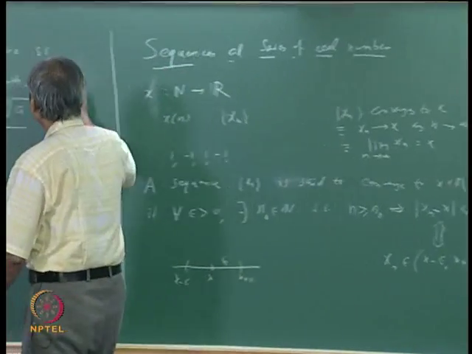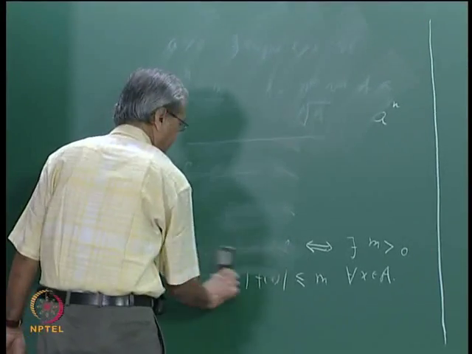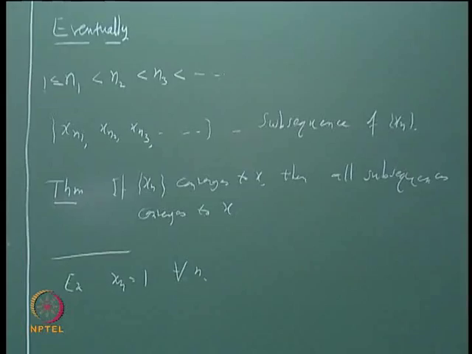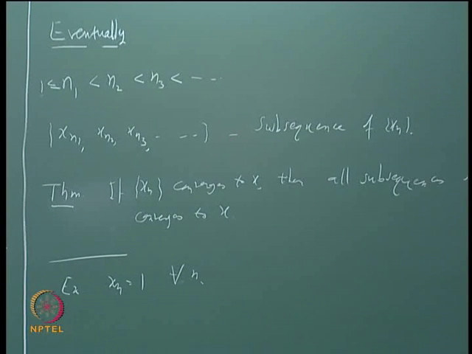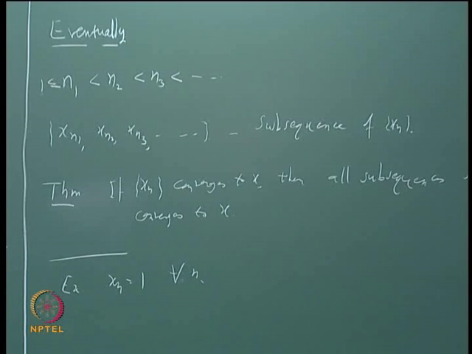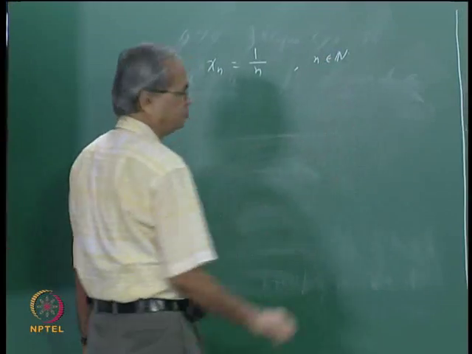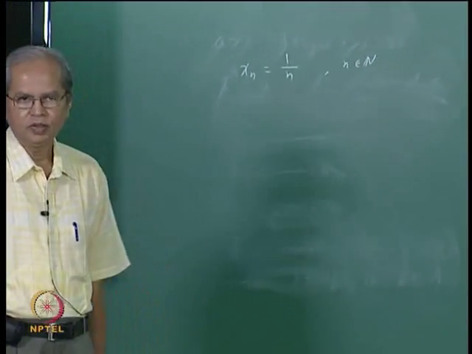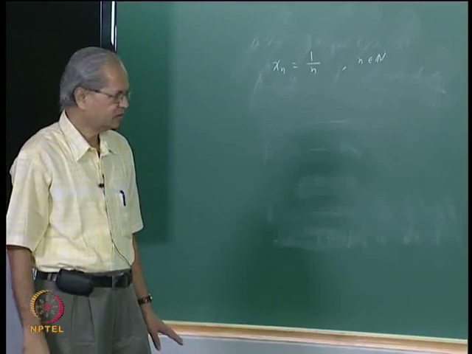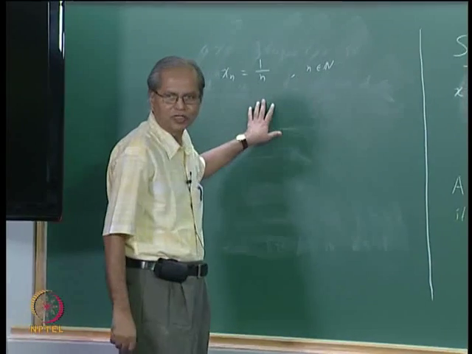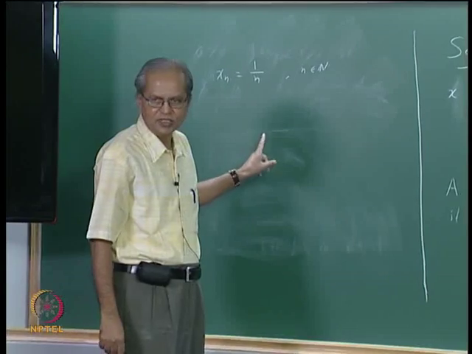Okay. Let us take one more example, which is again very popular and which we shall be using very often. I mean that sequence and certain other sequences depending on that. For example, you take now xn is equal to 1 by n. Now, first of all, I believe all of you know that this sequence converges, and it converges to 0. So the whole question is how does one show this and what is actually involved in showing that.